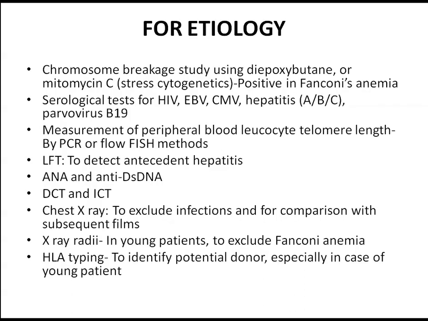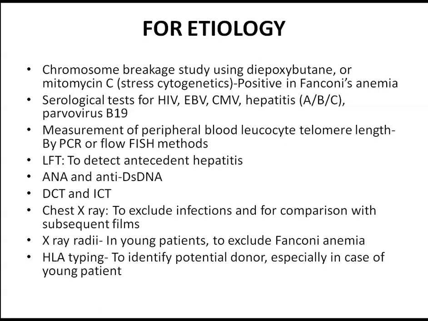And for etiology, if you suspect Fanconi's anemia, you can get a chromosome breakage study. If you suspect a viral etiology, then we need to work up for viral markers such as HIV, EBV, CMV, hepatitis A, B, C, parvovirus B19 by serological testing or a PCR. And leukocyte telomere length by PCR or flow FISH methods if you suspect a telomeropathy. LFT to detect initial hepatitis, ANA and anti-double stranded DNA if you suspect autoimmune diseases. DCT and ICT to rule out autoimmune hemolytic anemia. And chest X-ray to rule out infection. X-ray radii to rule out Fanconi's anemia.